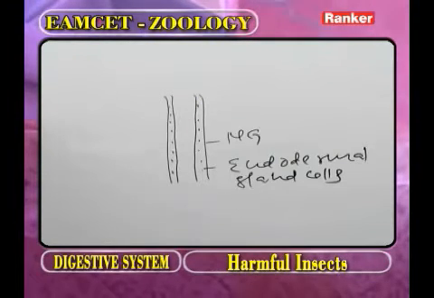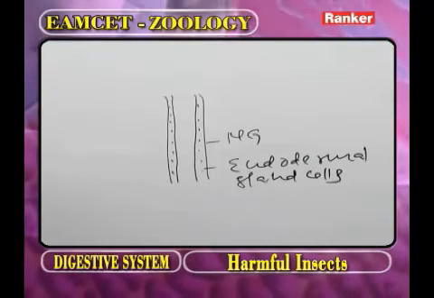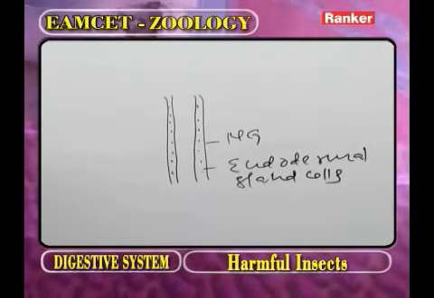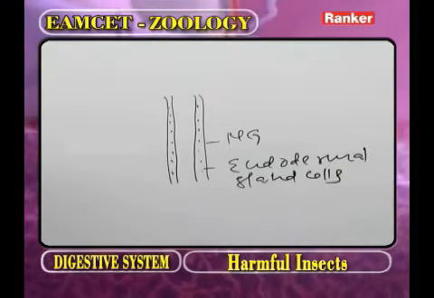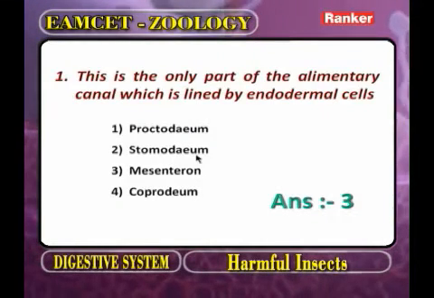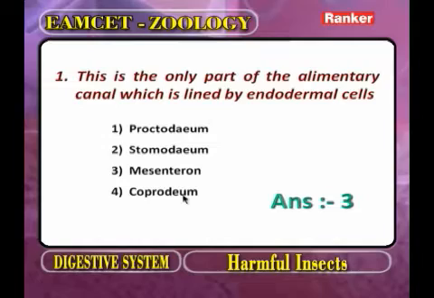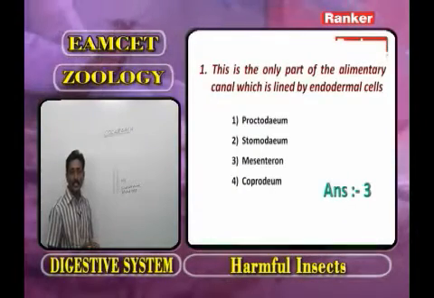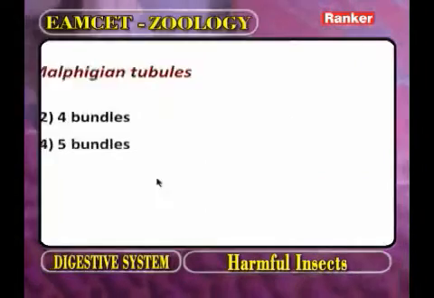Now, regarding this question, this is the only part of the alimentary canal which is lined by endodermal cells. Option 1, proctodeum. Second one, stomodeum. Third one, mesenteron. Fourth one, coprodeum. Based on this information, what is the correct answer? The mesenteron. Now go for the next question.